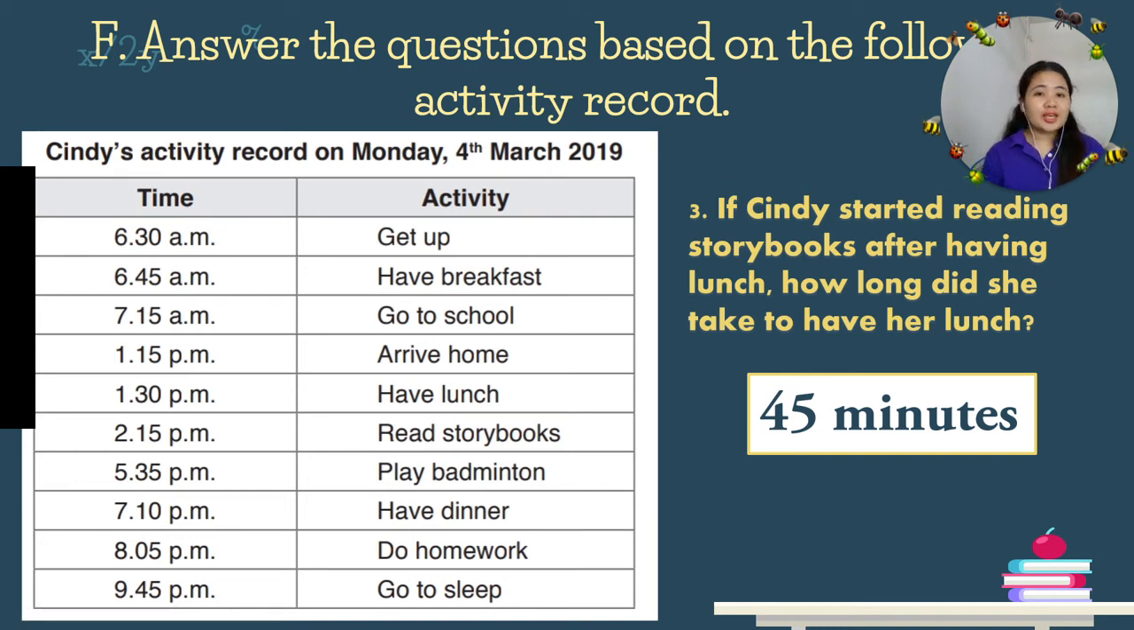Okay, again for number 3. If Cindy started reading storybooks after having lunch, how long did she take to have her lunch? So the question is the duration. You already have the start time, 1:30, and the end time, 2:15. In 1 hour, we have 60 minutes. What will you add to 30 to make it 60? That is 30, which makes 2 p.m. Then 15 more. So 30 plus 15, the answer is 45 minutes.